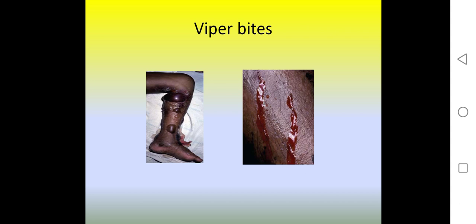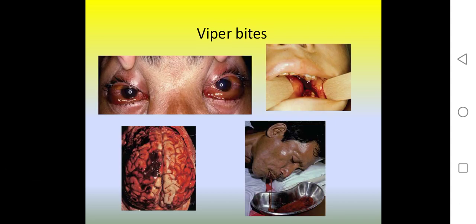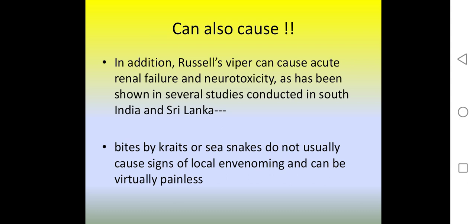This is the image showing lower limb cellulitis with blebs and bleeding from the bite marks in viper bites. So there is ocular bleed, oral bleed, intracranial bleed, and bilious bloody vomiting. It can also cause acute renal failure and neurotoxicity.